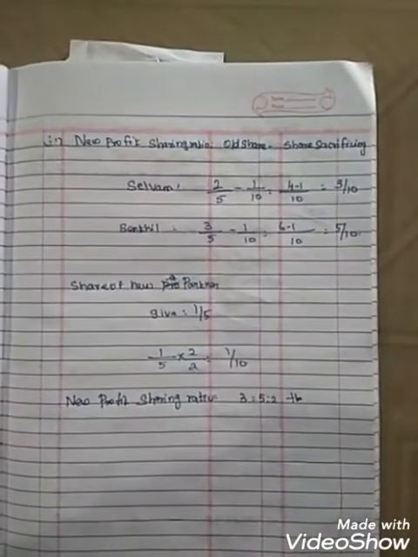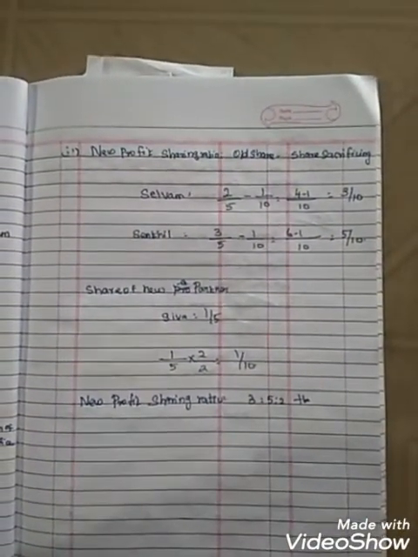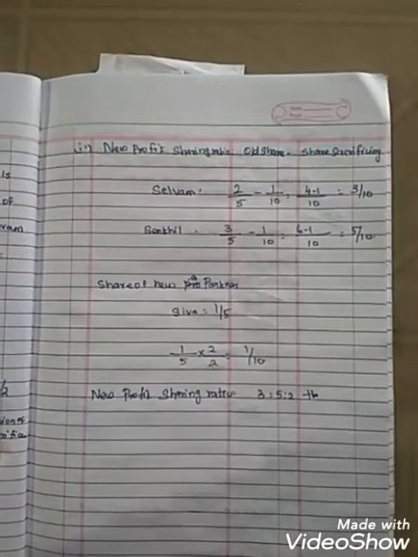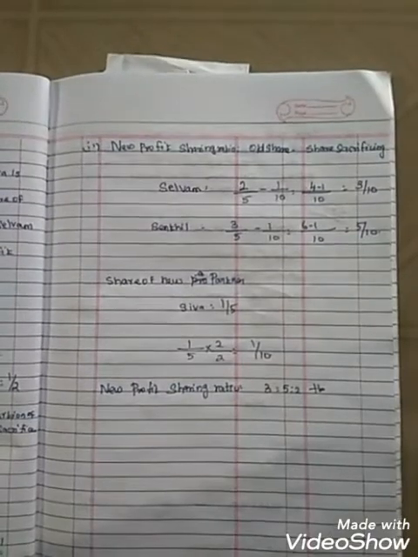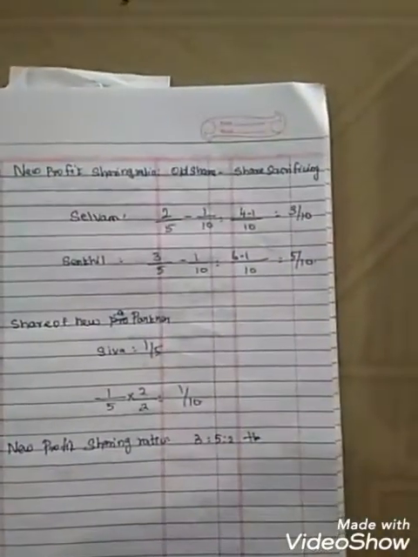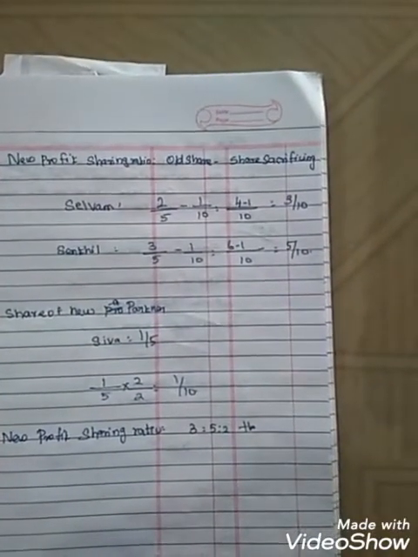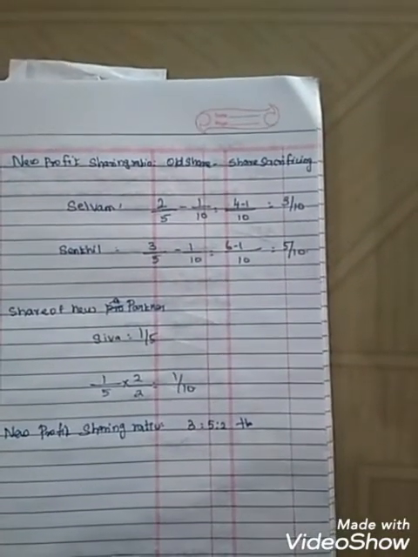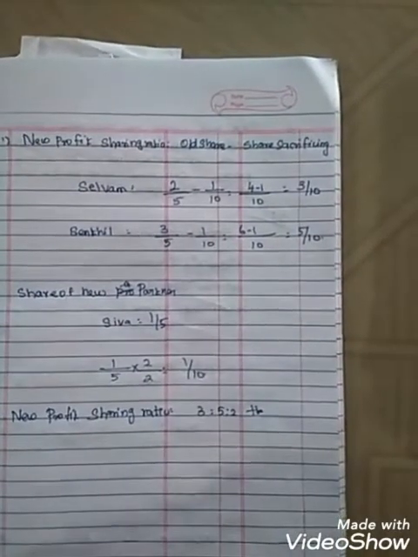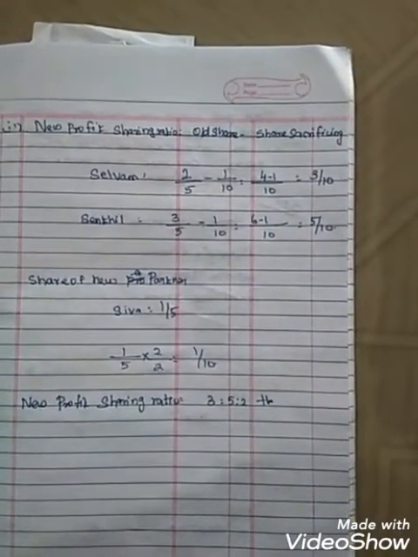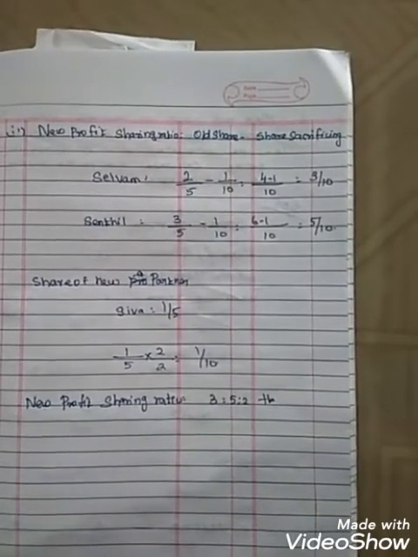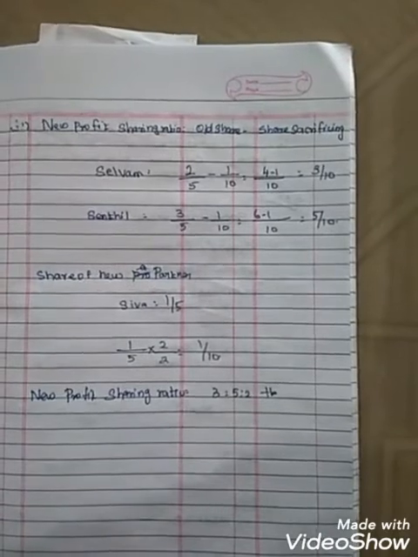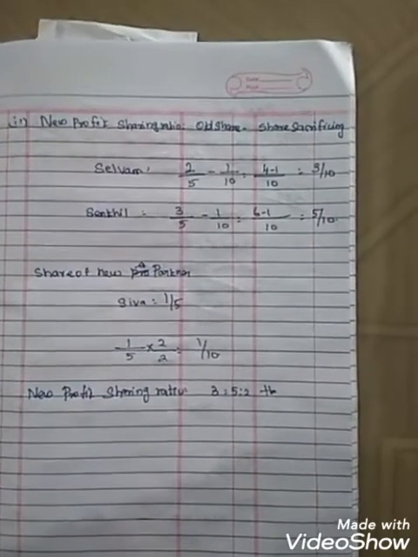Second one, new profit sharing ratio is equal to old share minus share sacrificing. Selvam's old share 2/5 minus share sacrificing value 1/10. LCM 10: 5 into 2 are 10, 2 into 2 are 4. 4 minus 1 is 3/10. Same for Senthil: old share 3/5 minus 1/10. 5 into 2 are 10, 3 into 2 are 6. 6 minus 1 is 5/10.